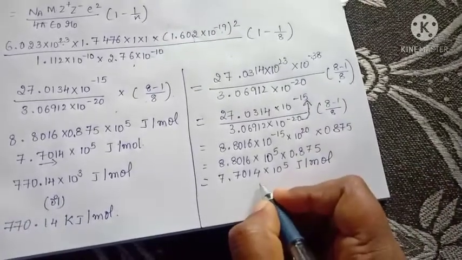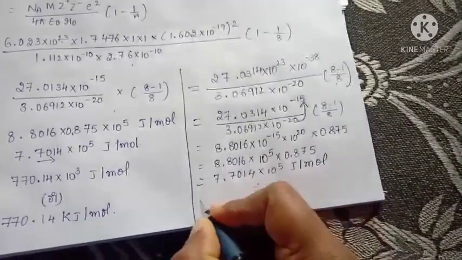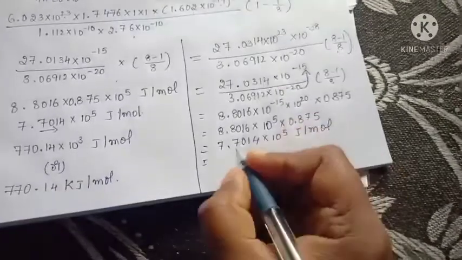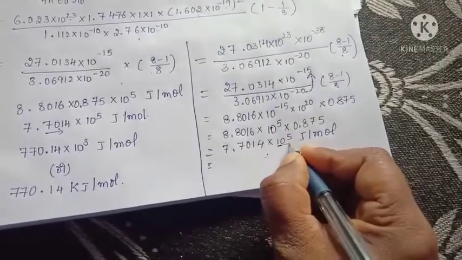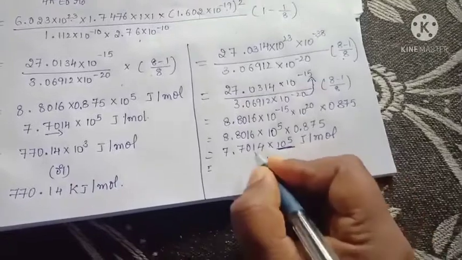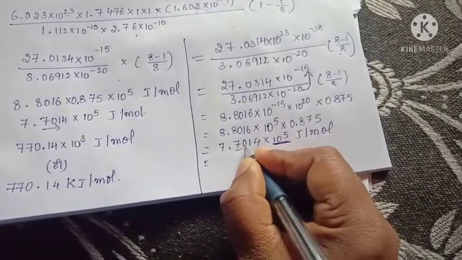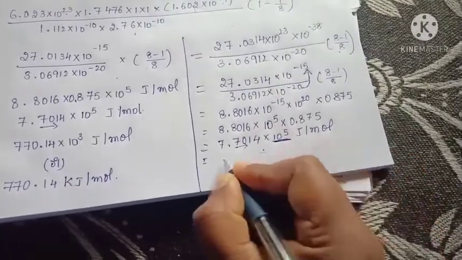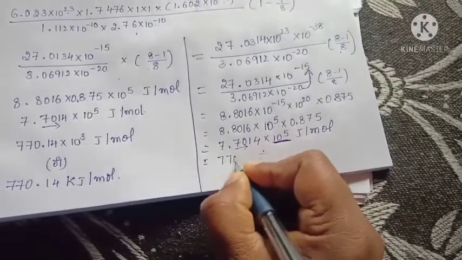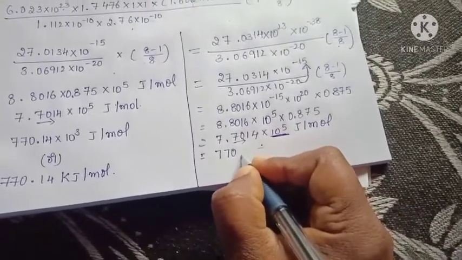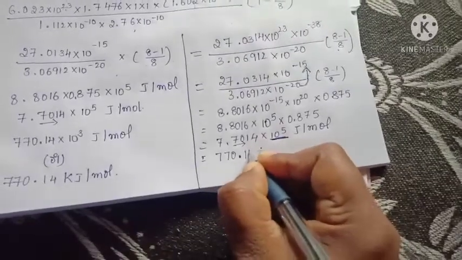You can also stop this, then you have to continue. Here there is a 10 to the power of 5. We are moving 2 points to the right side. When we are moving 2 points to the right side, we have to subtract those points.